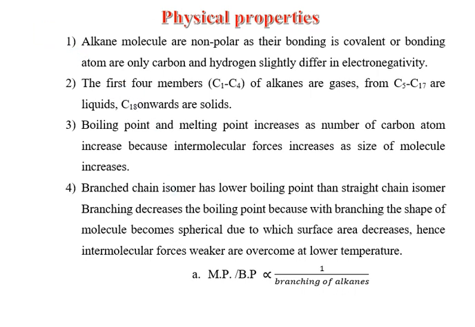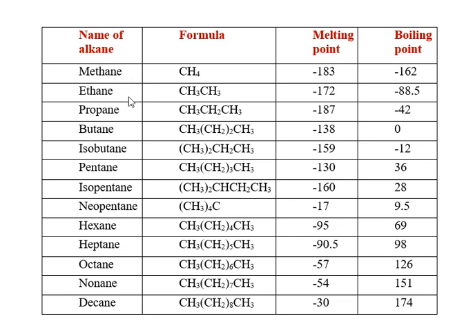You can see some examples. Here you can see you are starting from the alkane. Name of the alkane is given, their formula, their melting point and boiling point. When you are starting from methane to ethane, propane, and you can go on up to decane, you can see the melting point goes on increasing. Similarly, the boiling point from methane to decane goes on increasing. Means as the number of carbon atoms increases, boiling point or melting point increases.